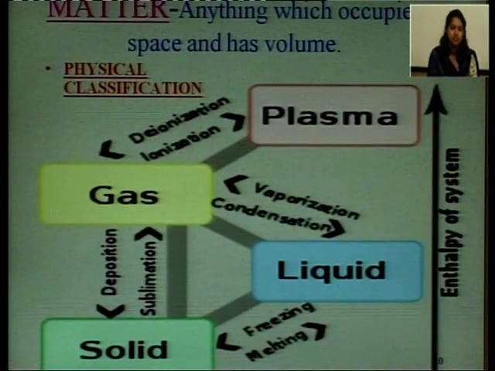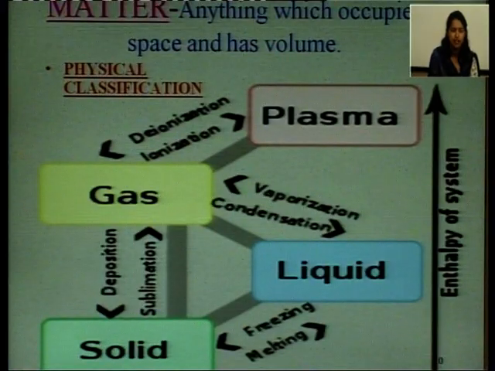Now, I am going to discuss what is matter. Matter is anything which occupies space and has volume, or which can be felt by one of our 5 senses. So, there are 2 types of classification of matter. One is physical classification and the second one is chemical classification. So, what are the states of matter?